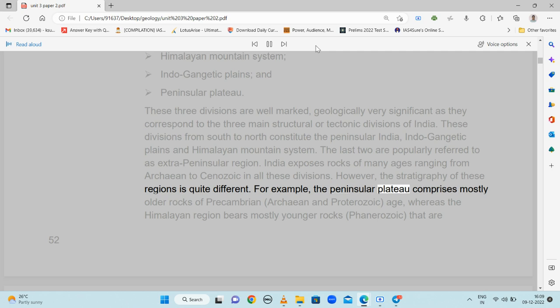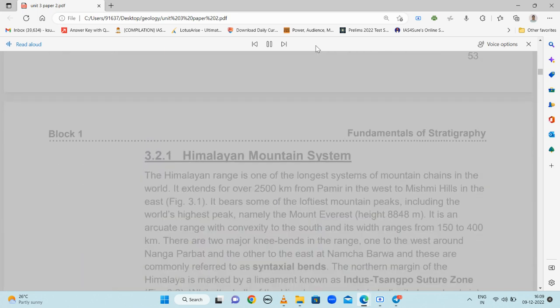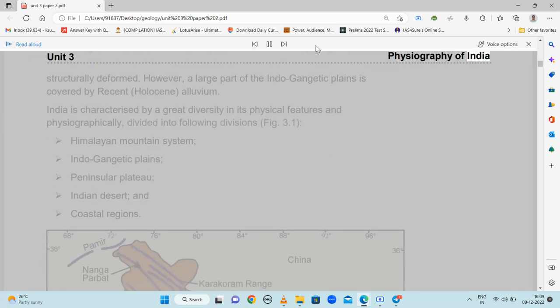For example, the peninsular plateau comprises mostly older rocks of Precambrian, Archean and Proterozoic age, whereas the Himalayan region bears mostly younger rocks, Phanerozoic, that are structurally deformed. However, a large part of the Indo-Gangetic plains is covered by recent Holocene alluvium. India is characterized by a great diversity in its physical features and is physiographically divided into the following divisions: Himalayan mountain system, Indo-Gangetic plains, peninsular plateau, Indian desert and coastal regions.